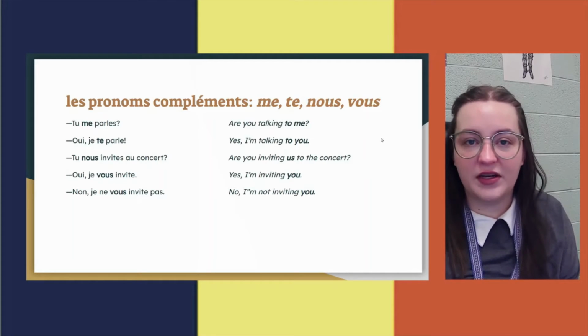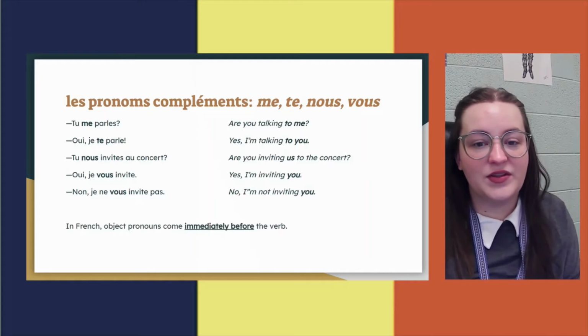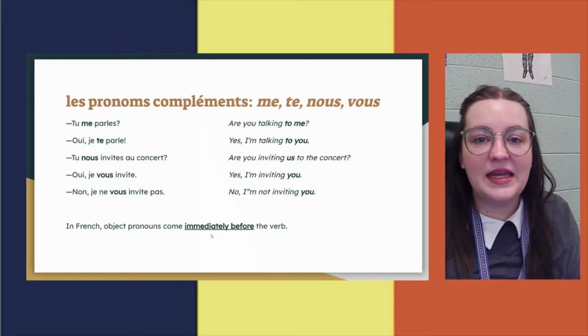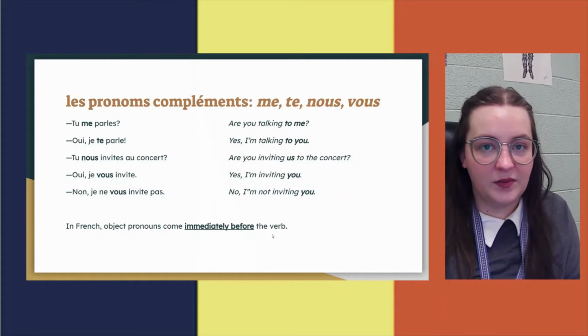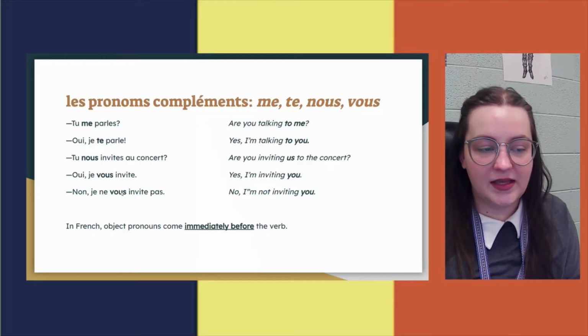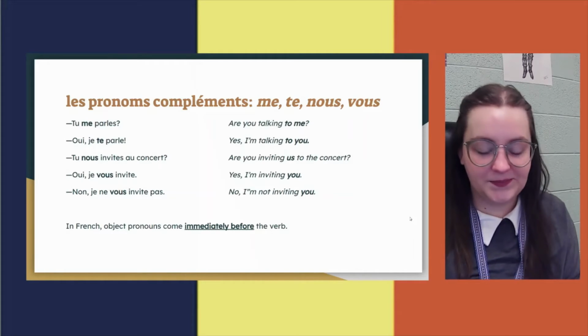So the rule in French with these words is that object pronouns, which is what these are called, so they're the object of the verb, come immediately before the verb. They come before the verb just like this. And so there are a few of them. These are all of them, me, te, nous, vous, but I'll show them to you in a chart so you can see a little more closely.